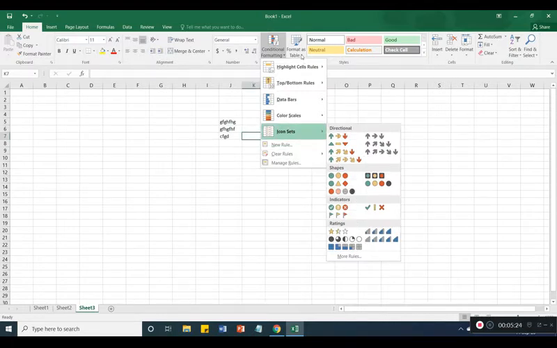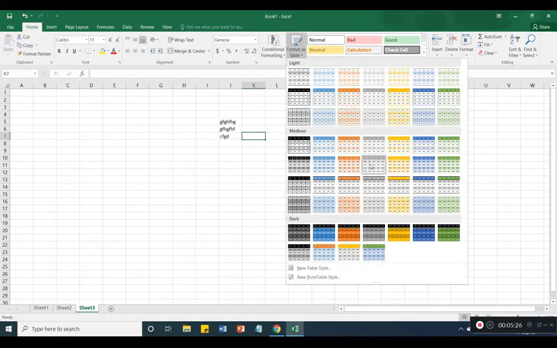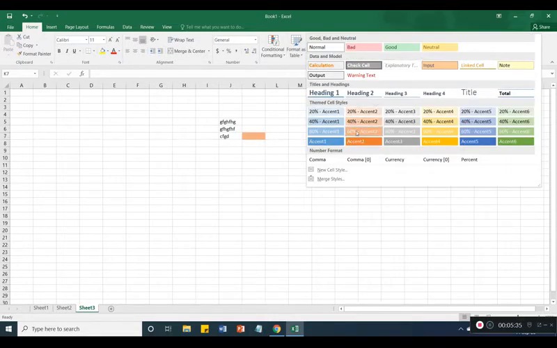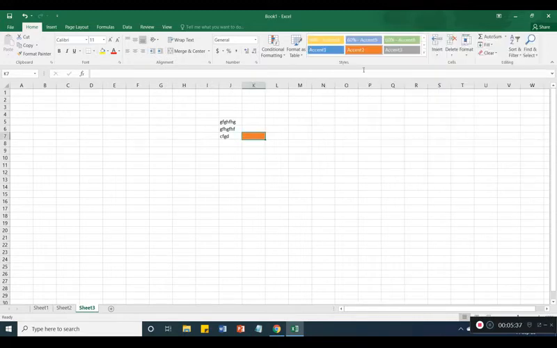Okay, second one is format as a table. So different table formats are given. You can use any of the different tables. And here you can use different colors, look like this. Different colors you can give this way.